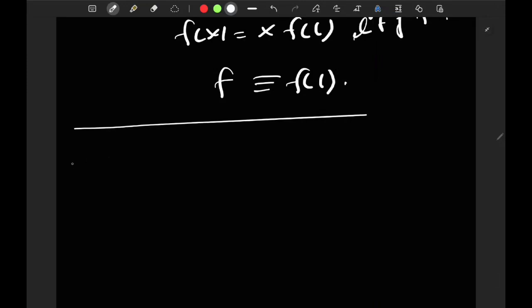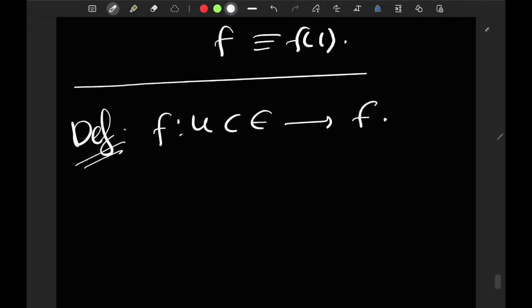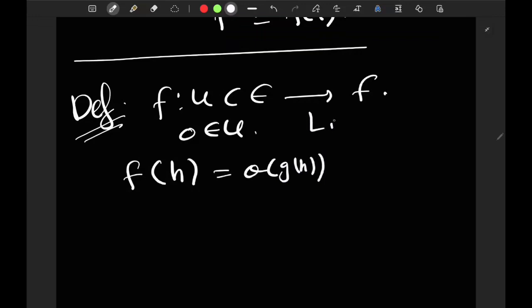So first of all, the Landau notation. What's the Landau notation? You say that a function f of x, say f is defined on some U subset of E into F, normed vector spaces, and U an open set. Let's say 0 belongs to U just for simplicity. You can always translate, there's no difference. So we say that f of h equals little o of h, or generally little o of g of h for some function g. This is the little o, or Landau notation.